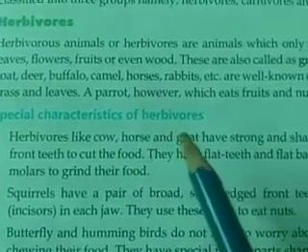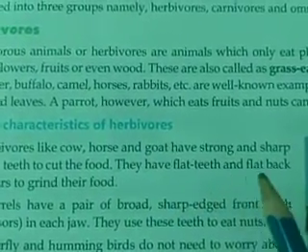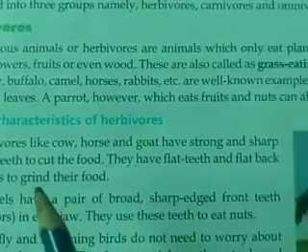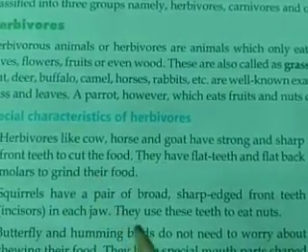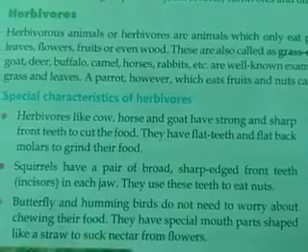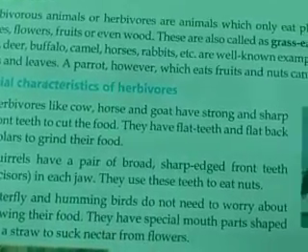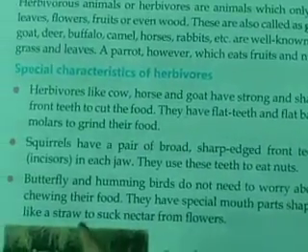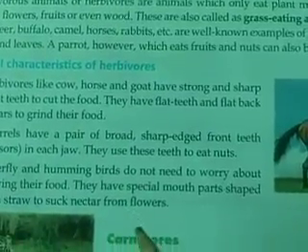Special characteristics of herbivores. They have flat teeth and flat back molars to grind their food. Squirrels have sharp-edged front teeth. And butterflies and hummingbirds have special mouth parts shaped like a straw to suck nectar from flowers.